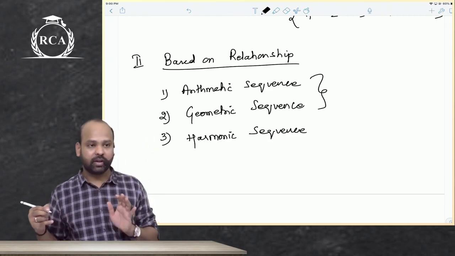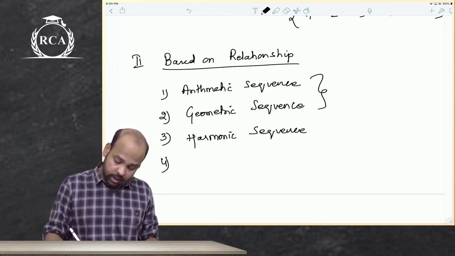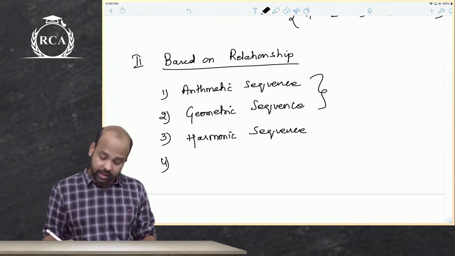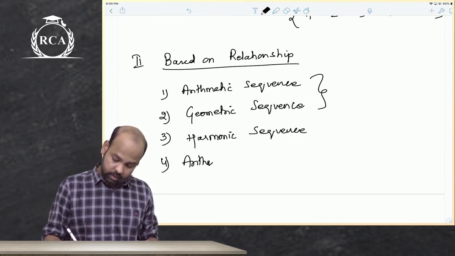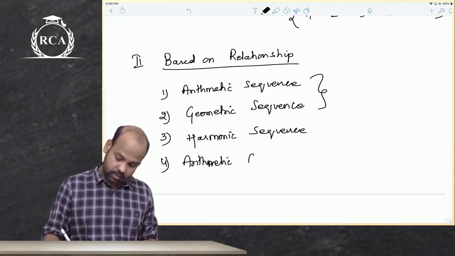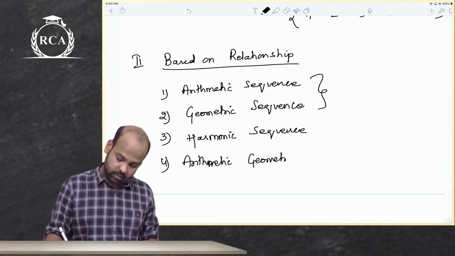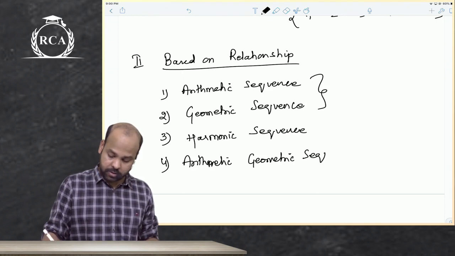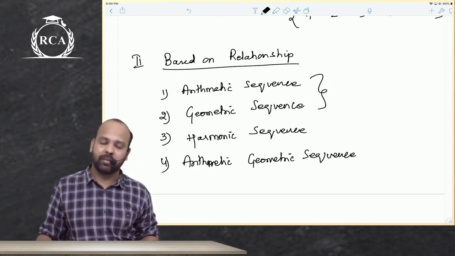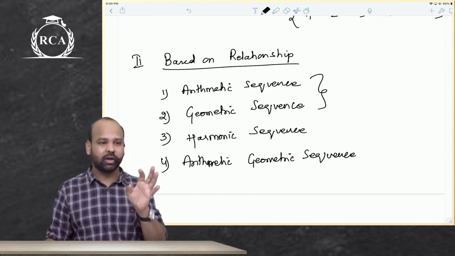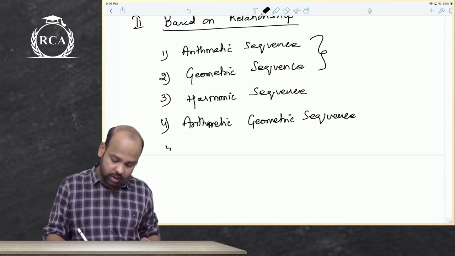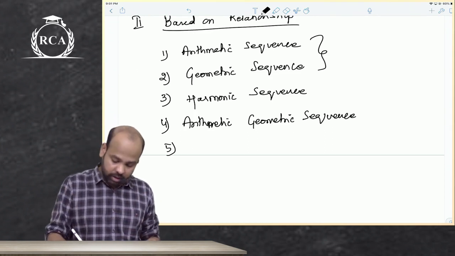Now, guys, we have more. There's a combination of arithmetic and geometric sequence called an arithmetic geometric sequence. In the end, guys, I will define what an arithmetic and geometric sequence is also. For the time being, we are just writing all of this here.